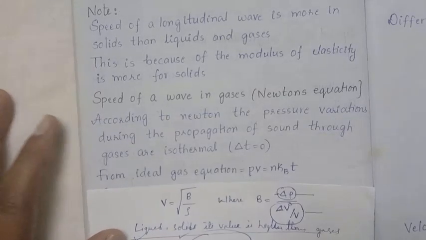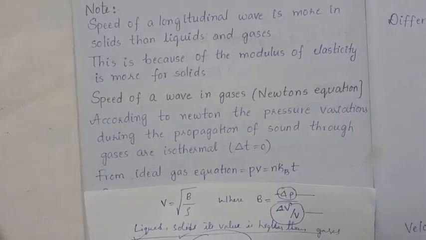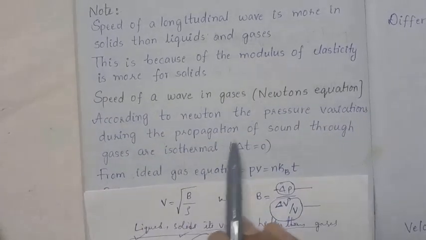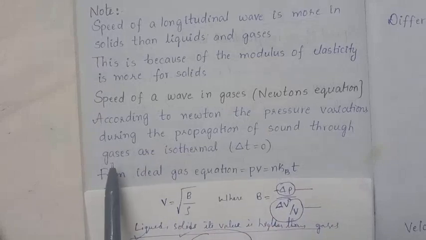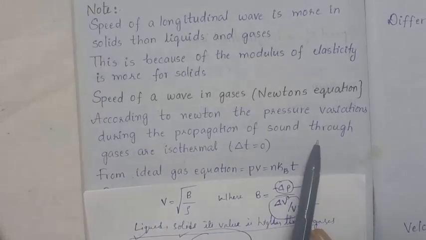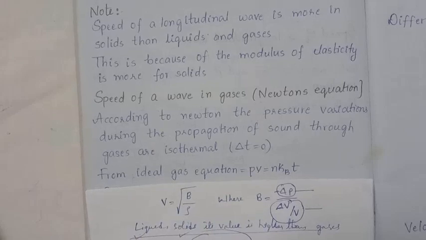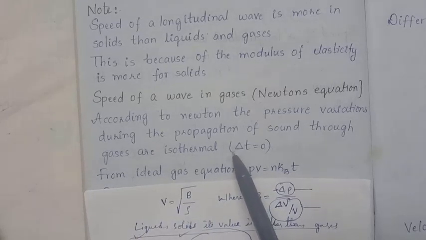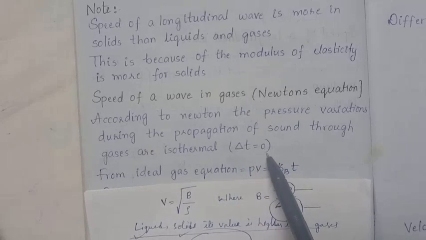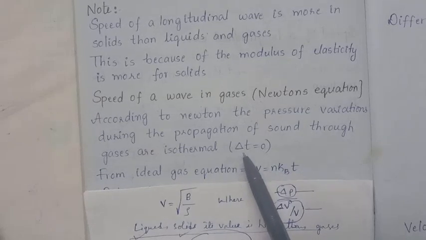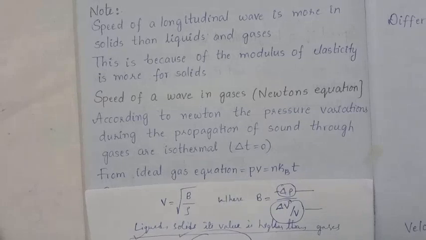So according to Newton, the pressure variation during the propagation of sound through a gas is isothermal. Isothermal means here the temperature is not changed. That means delta T is equal to 0. What is delta T? Change in temperature is equal to 0.